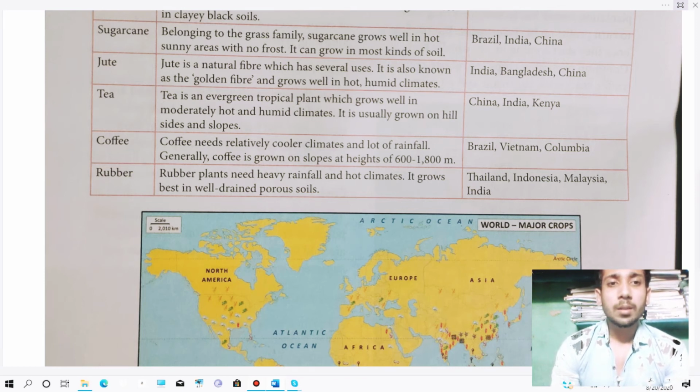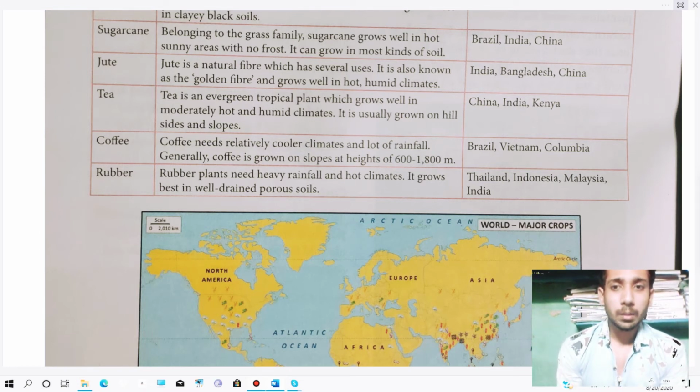Okay. Then coffee. Coffee needs a relatively cooler climate and a lot of rainfall, because it needs a height and slope of 600 to 1800 meters, and it generally needs the cooler climate with a lot of rainfall. The major producers are Brazil, Vietnam, and Colombia.